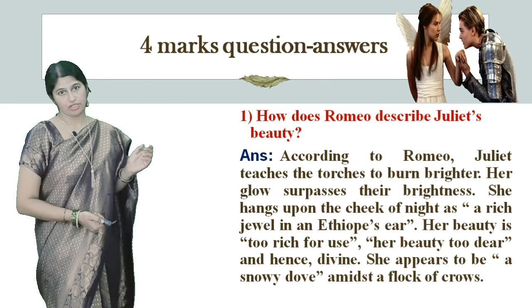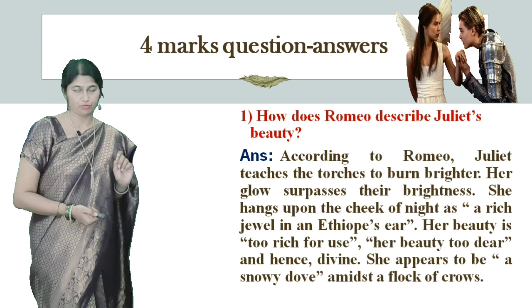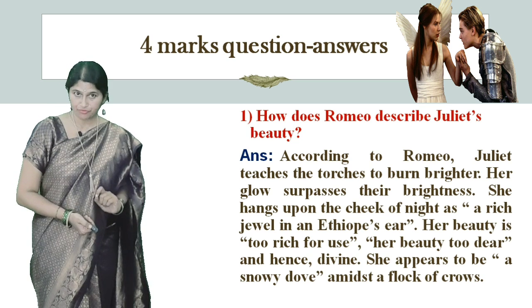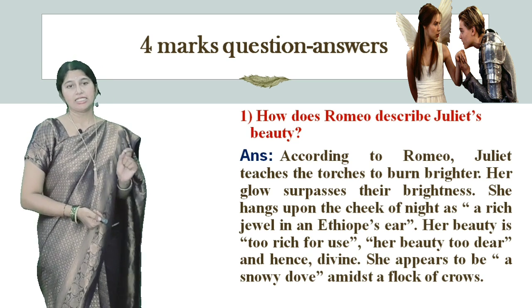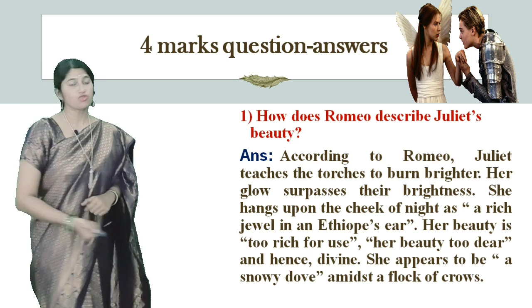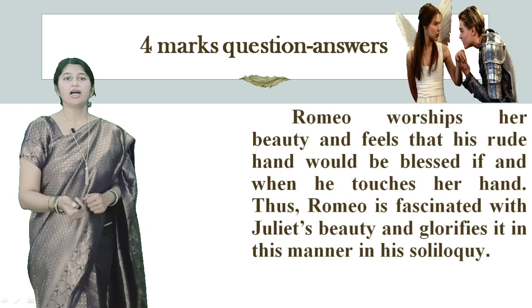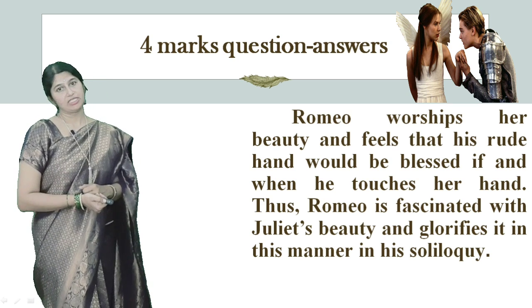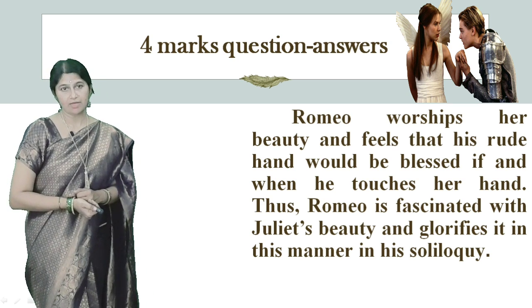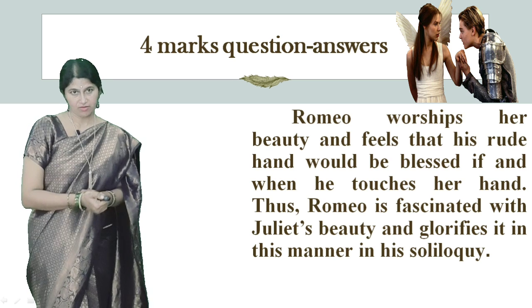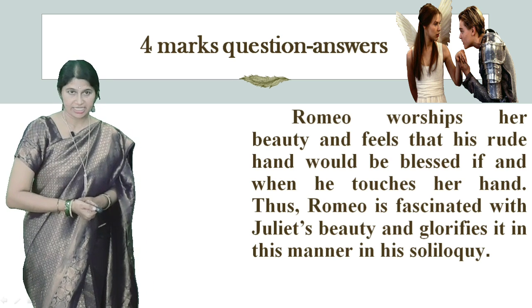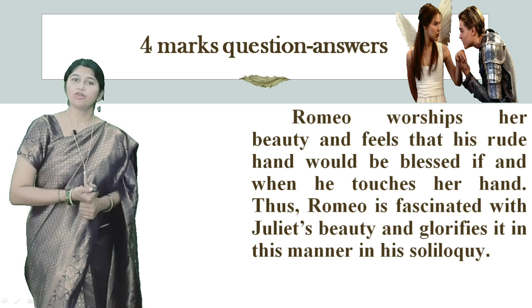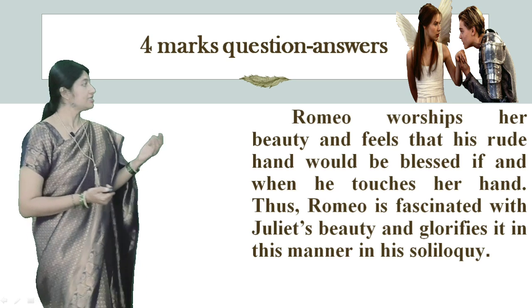She hangs upon the cheek of night as a rich jewel in an Ethiop's ear. Her beauty is too rich for use, for earth too dear, and hence divine. She appears to be a snowy dove amid a flock of crows. Romeo worships her beauty and feels that his rude hand would be blessed if and when he touches her hand. Thus Romeo is fascinated with Juliet's beauty and glorifies it in this manner in his soliloquy.